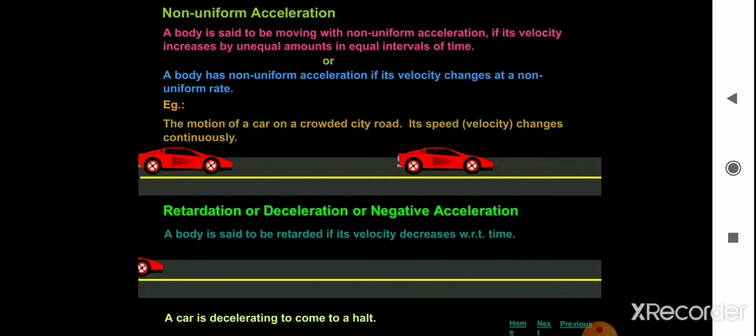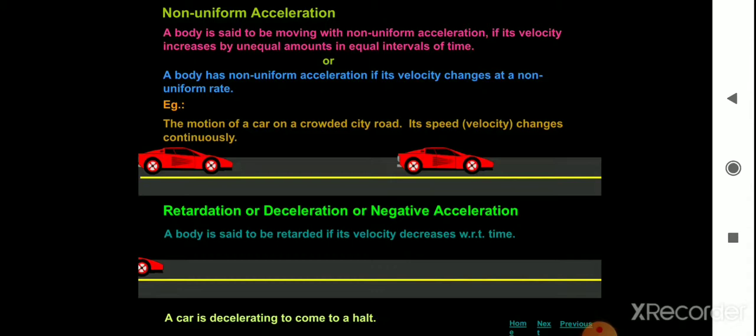A car is decelerating. Now let us see retardation or deceleration or negative acceleration. A body is said to be retarded if its velocity decreases with respect to time. For example, a car is decelerating to come to a halt.